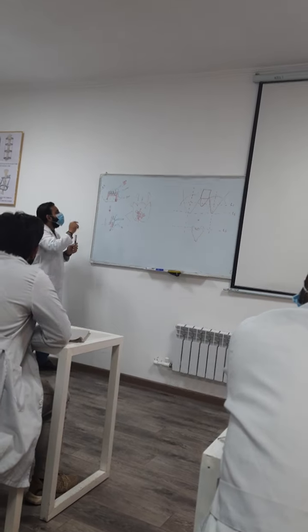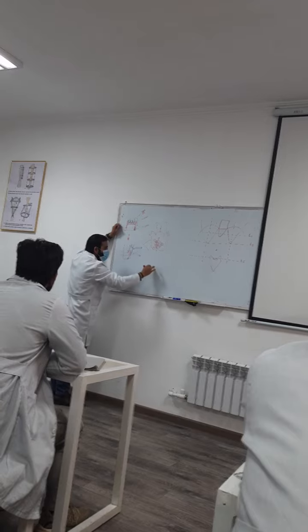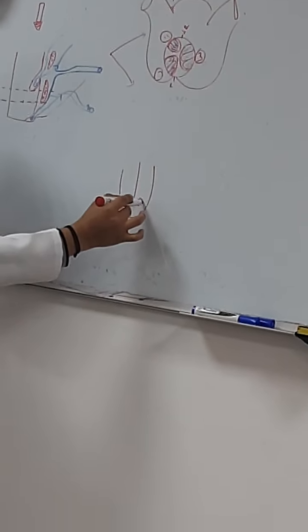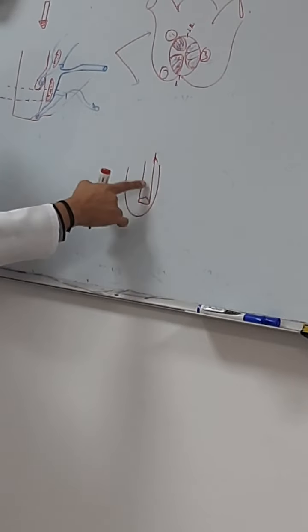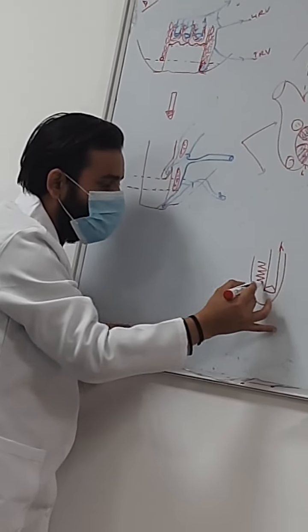Is that clear? Now one thing more we have to understand. This is the mucous fold. Inside the mucous fold we have these veins. What are those? These are veins. Surrounding these veins, within this mucous membrane, it contains connective tissue. What does it contain?